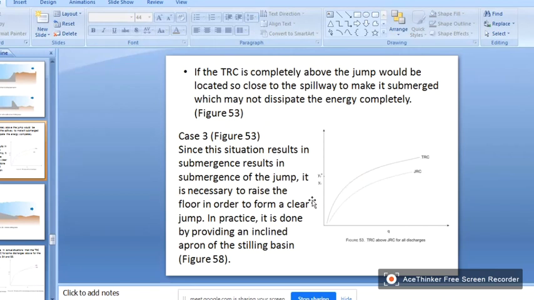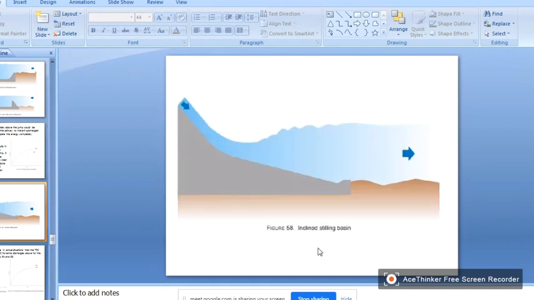So therefore, what we have to do for remedial, since this situation results in submergence of the jump, it is necessary to raise the floor in order to form a clear jump. In practice, it is done by providing an inclined apron of the stilling basin. See, this is the diagram.